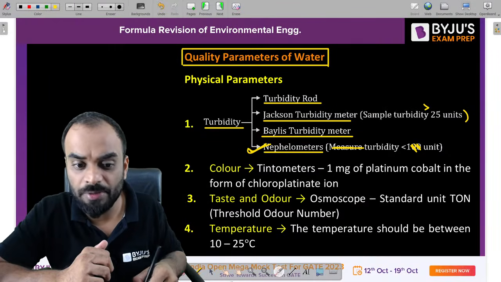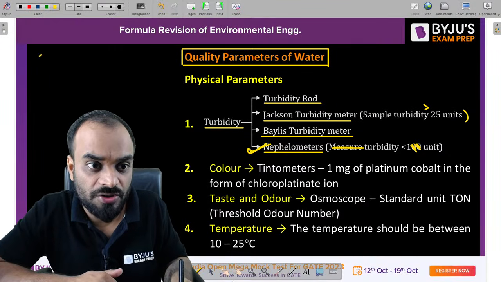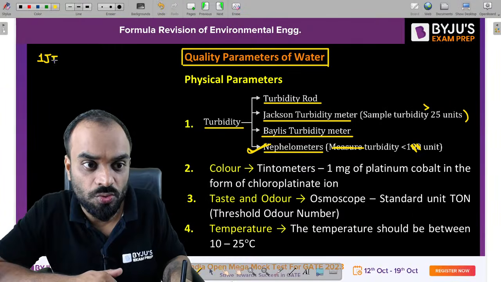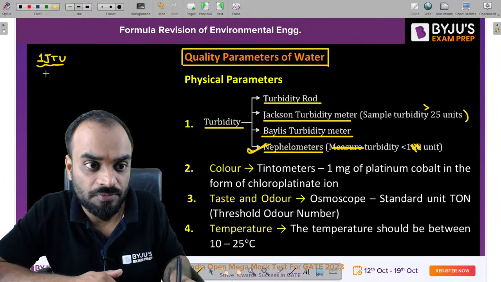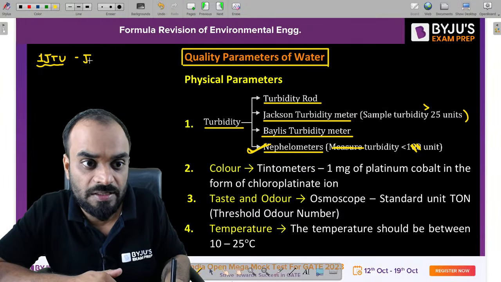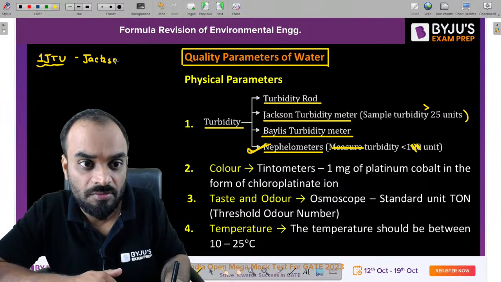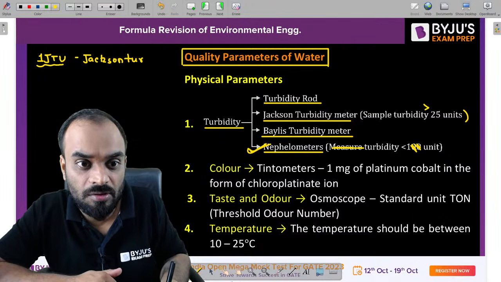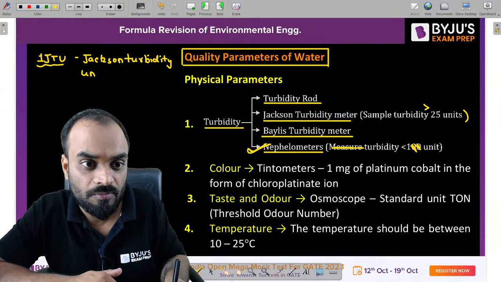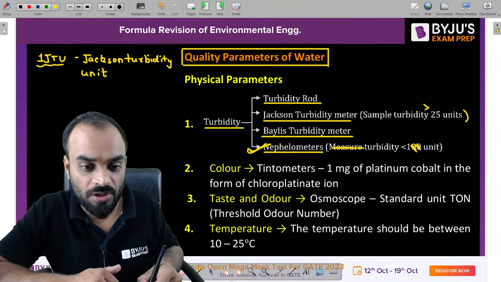Now, if we talk about guys, the standard unit which we are using in case of Jackson turbidity meter and Naplo meter, one is basically your JTU. 1 JTU. What is 1 JTU? Anyone? Jackson turbidity unit. Okay.